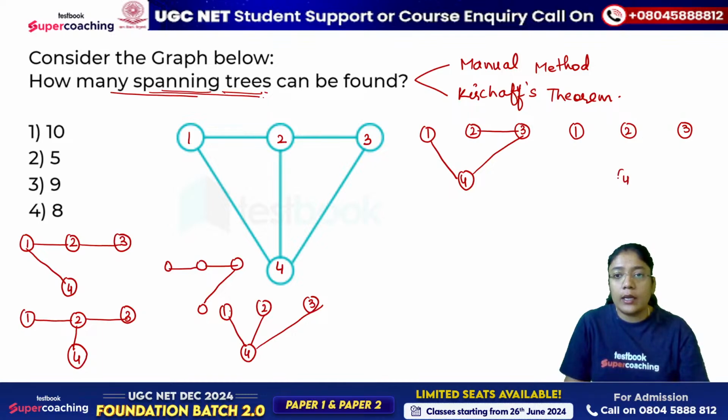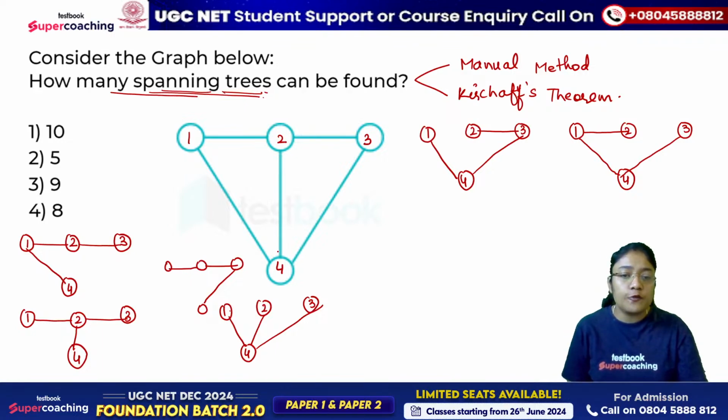आप समझ रहे हो क्या कर रहे हैं? सो जब आप मैनुअली करते हो then there should be some pattern in your mind. जैसे मैंने क्या किया, जो first three cases है मैंने 1 2 3 को कनेक्टेड रखा and then 4 को कनेक्ट करने के लिए there are 3 different options. Now 4 is connected with 1 2 3, so this way you can take.